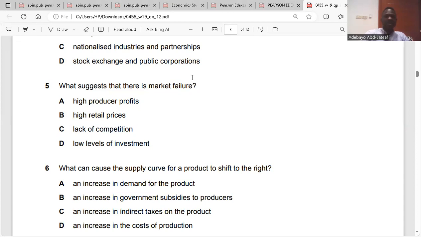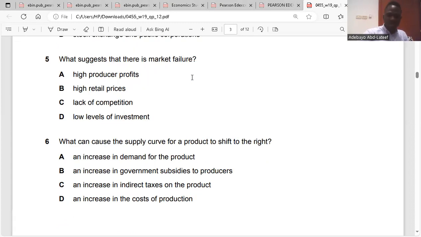I think it's clear. So based on what we have here, they said higher producer profits. No, that's not a market failure. Higher retail prices, lack of competition. Higher retail prices is not market failure. It's retail, so it's not market failure. It's not on the producers here. Lack of competition, yes, that's the answer anyway. Low levels of investment is not a market failure. That could be from government failure. Do you get it? Yes. But lack of competition means that consumers would have less choice to make. That means goods and services will not be enough in terms of quantity and quality for consumers. Yes. And that is market failure. So the answer is C, question 5. Is it clear? Yes.